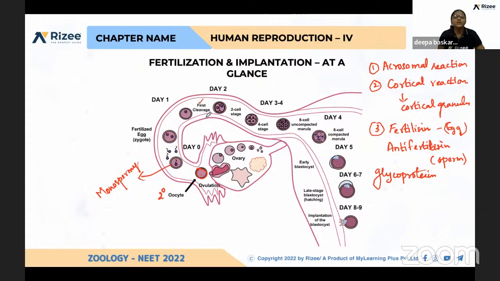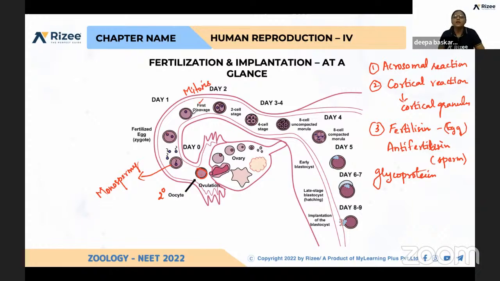What do you mean by cleavage? During the development of the embryo, there are different stages. From one cell, we are going to develop an entire organism. That is really a miracle. First the single cell undergoes mitosis. So this single cell is converted into 2 cells, 2 to 4, 4 to 8, 8 to 16, 16 to 32 cells.